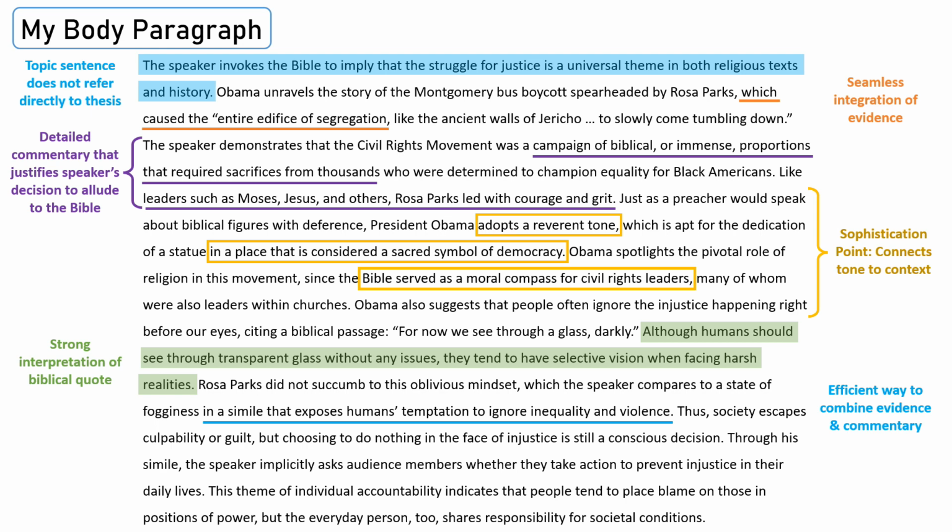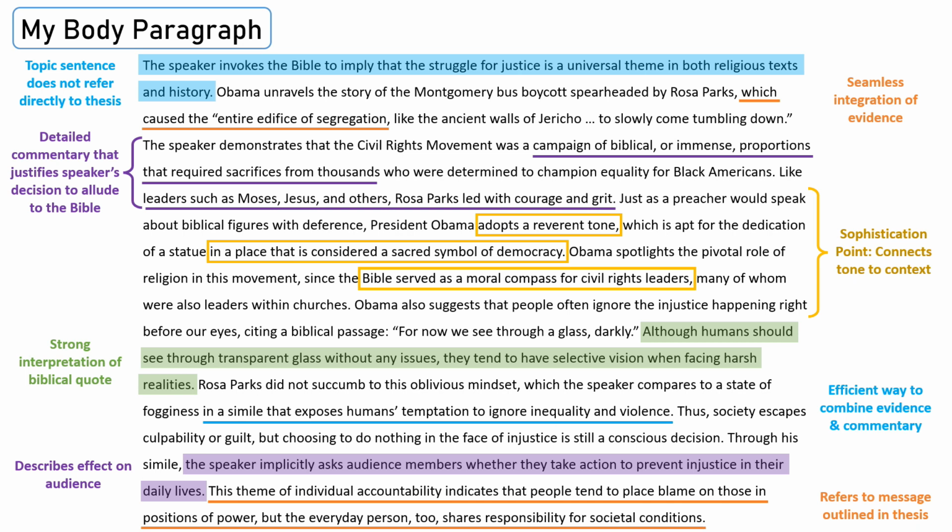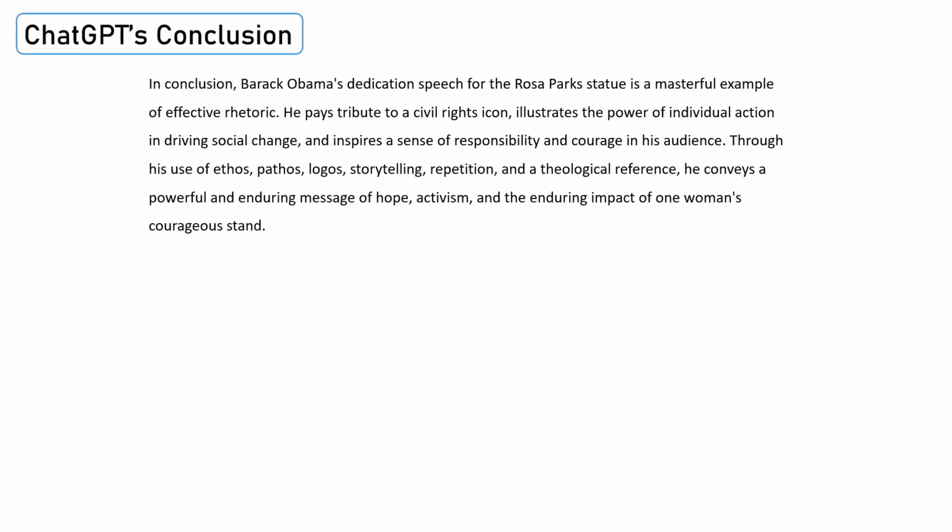Through his simile, the speaker implicitly asks audience members whether they take action to prevent injustice in their daily lives. Here we're describing the overall effect on the audience. This theme of individual accountability indicates that people tend to place blame on those in positions of power, but the everyday person, too, shares responsibility for societal conditions. This last part is linked to the thesis statement because it refers to the power of individual, everyday Americans in their communities. It's time to compare our conclusions.